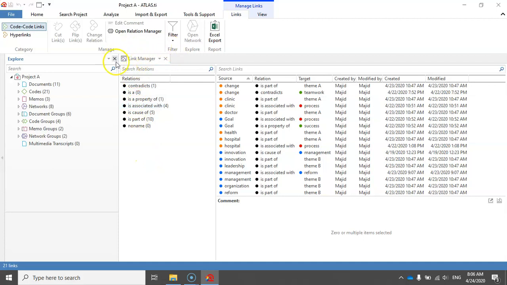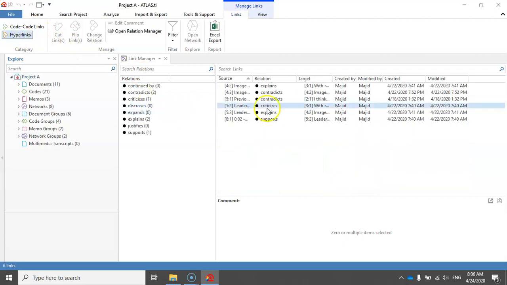Basically, Link Manager is a tool that can help us to manage the links between the quotes and also between the quotations. And because I would like to start with the links between quotations, I just click on hyperlinks and focus on the links between the quotations. So there are 6 links between quotations in this project.